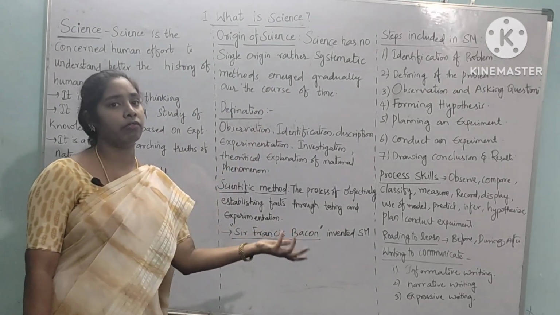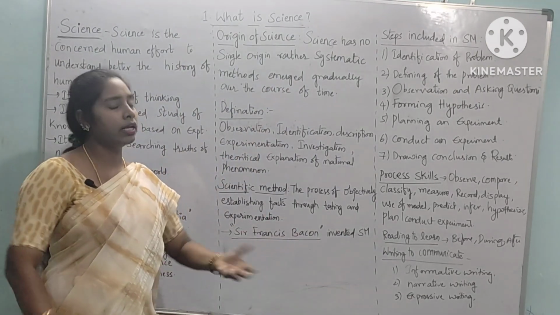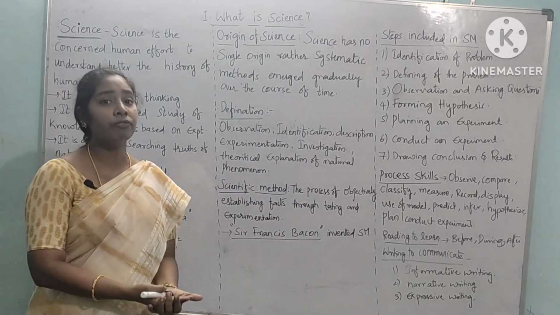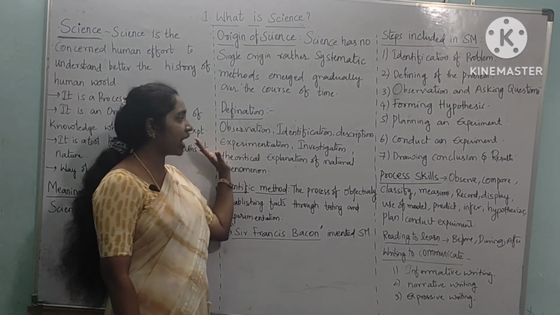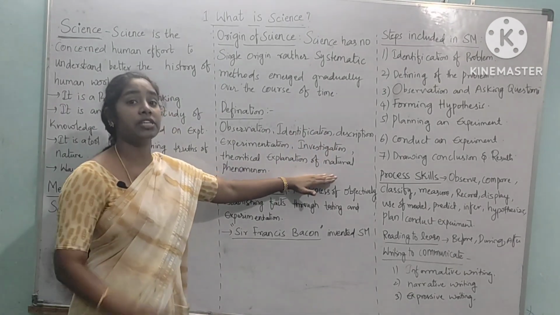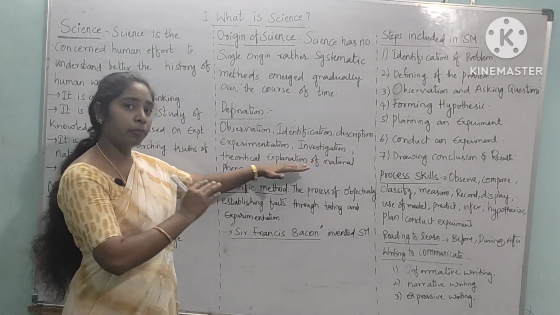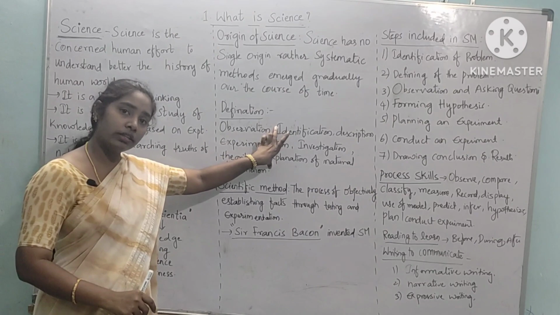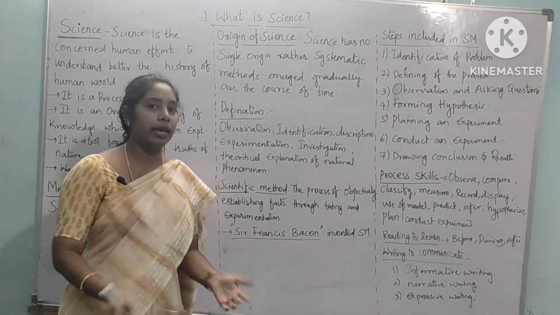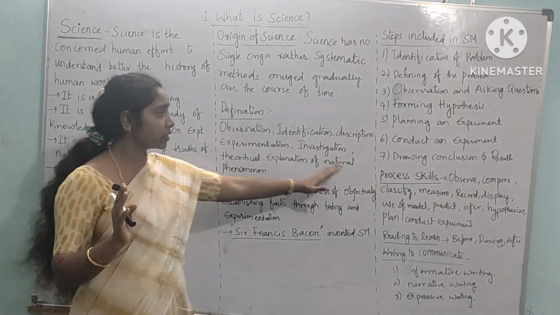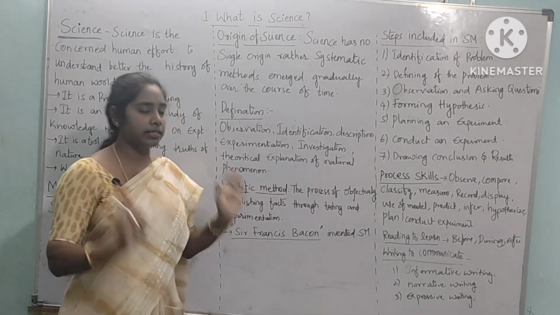There is no single proper origin for the science subject. It is a combination of all subjects. Next, definition. If you have clarity about all these words which I have mentioned on the board, then you will get a definition. Whatever question they may ask, if these words are included, it is called science.